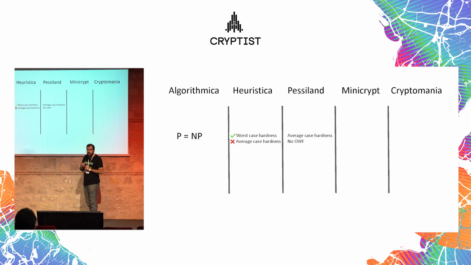There, average case hardness exists. So you can easily find hard problems, but you cannot do anything with them because one-way functions don't exist. The effect of the non-existence of one-way functions is that we cannot know the solutions of the hard problems that we know.